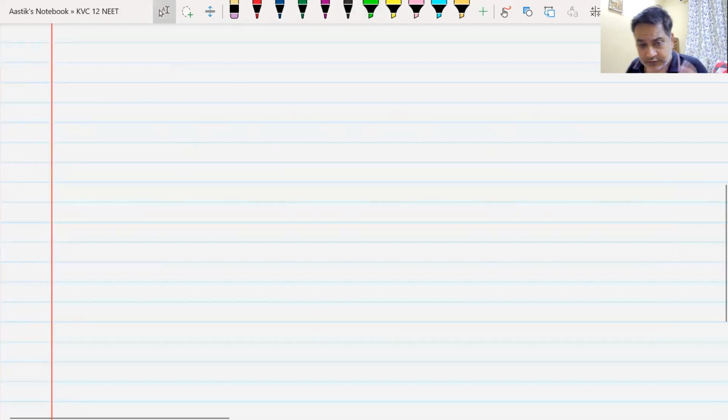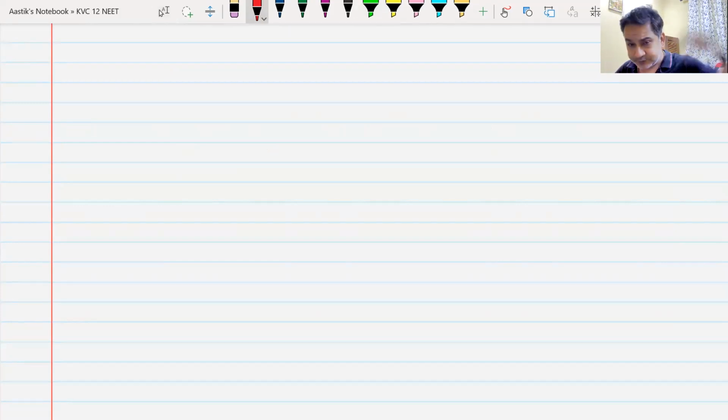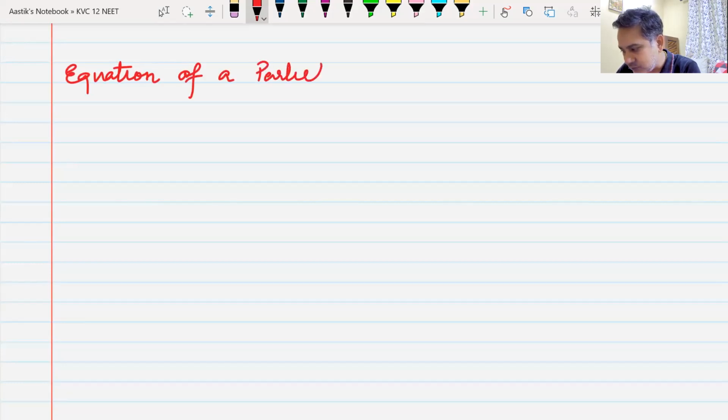Now, we'll have to deal with something known as superposition, interference, and all these things in this chapter. So we have to understand the basic terms of this chapter. I told you, if you understand those terms, everything else is simple. So the first thing that we are going to see is the equation of a wave. Equation of a particle of a wave. Okay, and that wave is known as a sinusoidal wave.